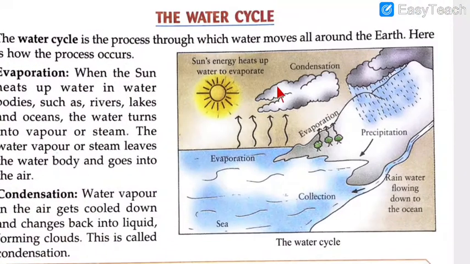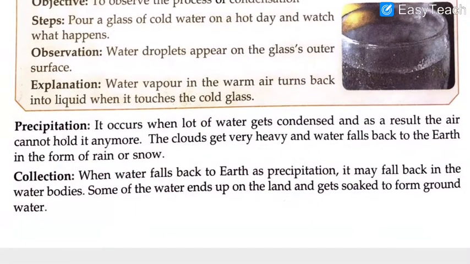The dark clouds are very heavy because they are filled with water. So the air cannot hold the water for long. What happens as a result? The clouds get very heavy and water falls back to the earth in the form of either rain or snow.